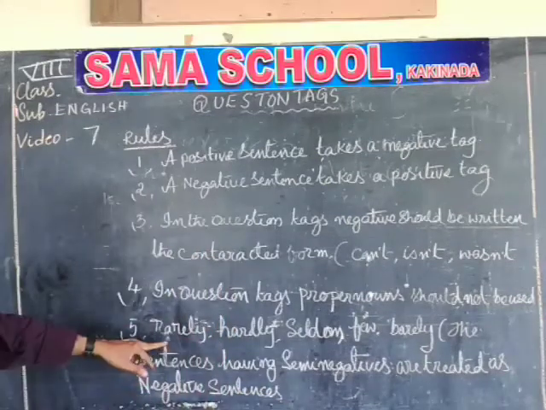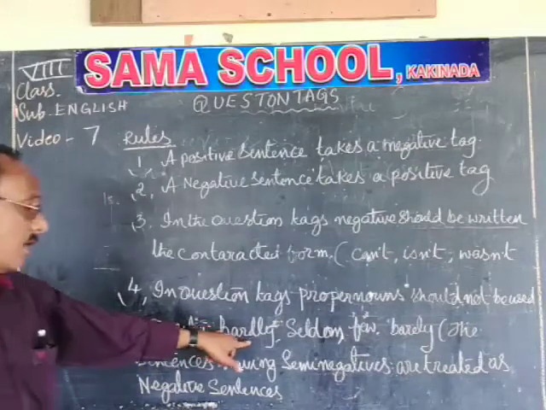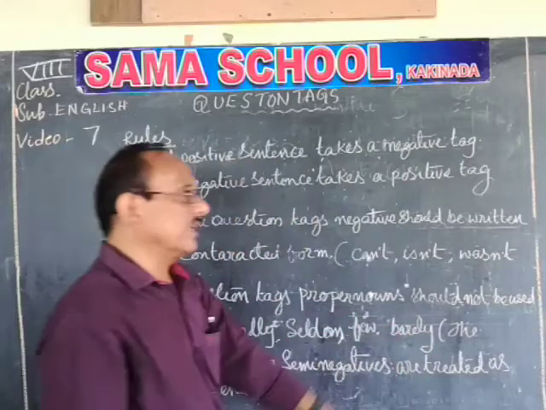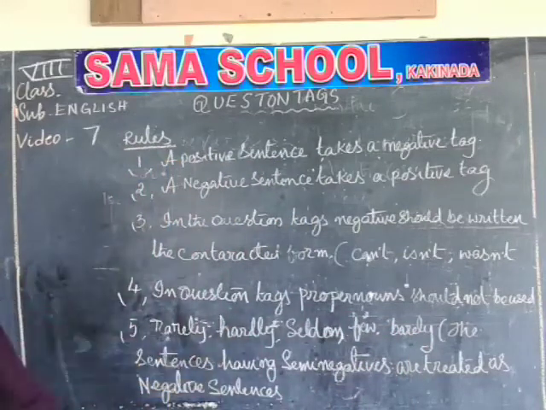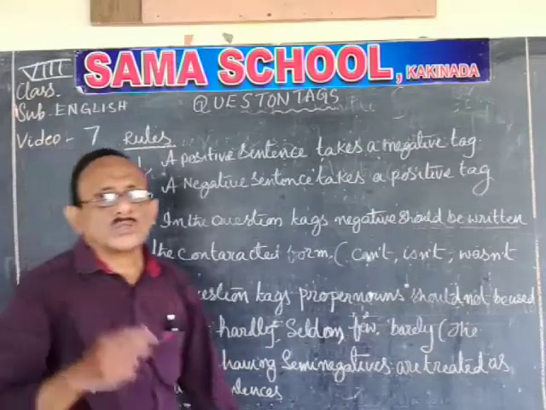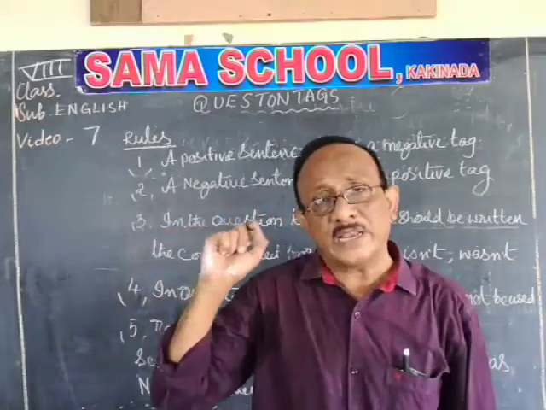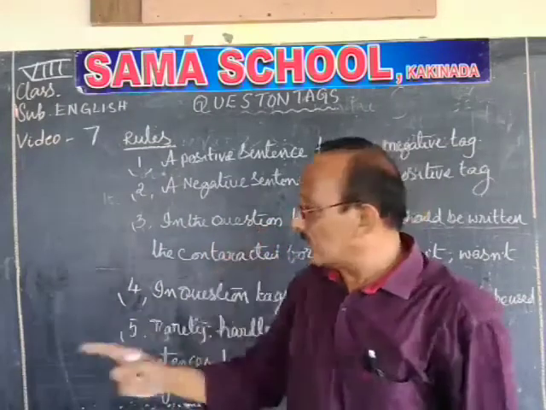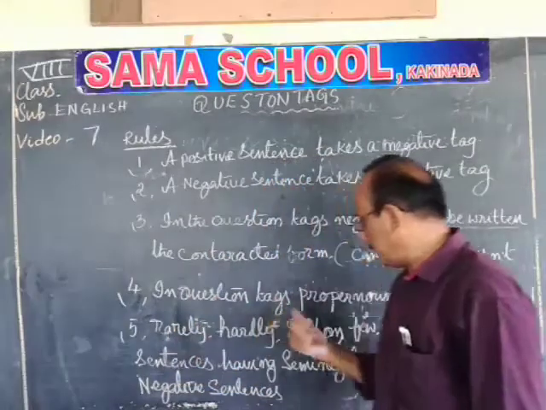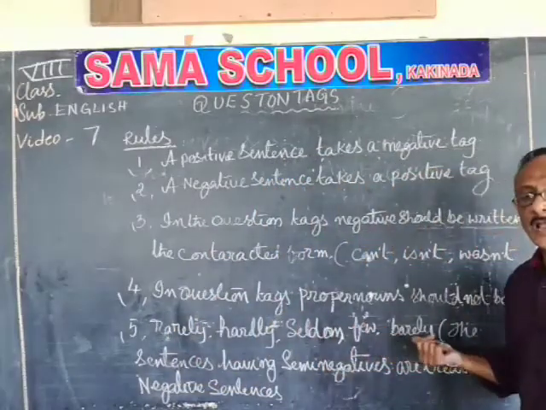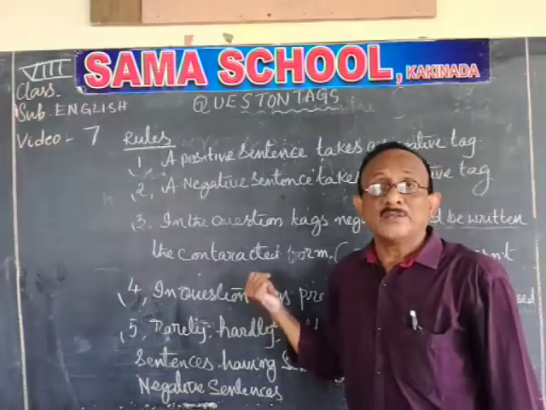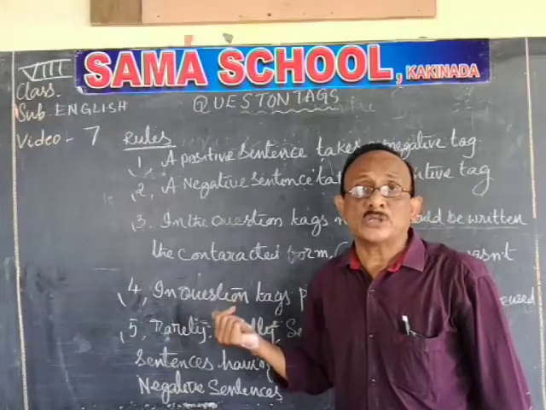If any sentence is having rarely or hardly, seldom, few, barely, you have to consider that sentence as a negative sentence. It means that the sentence which contains hardly, rarely, seldom, few and barely, they are treated as negative sentences and they should take a positive tag.